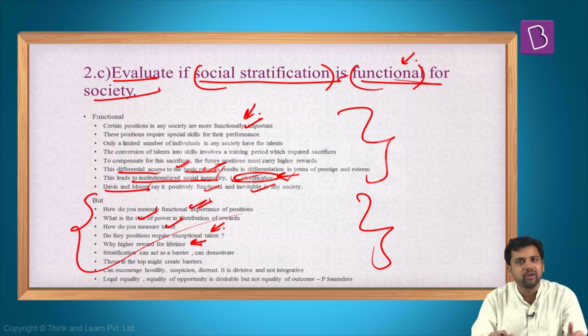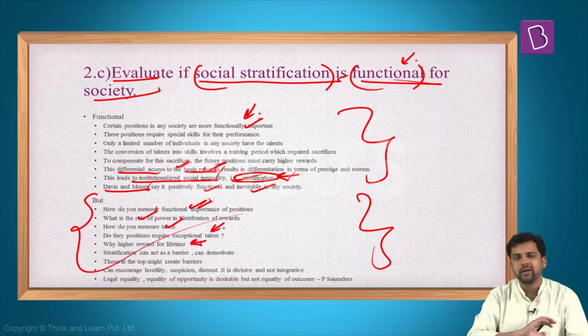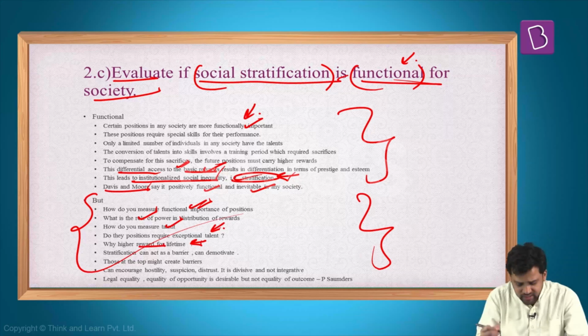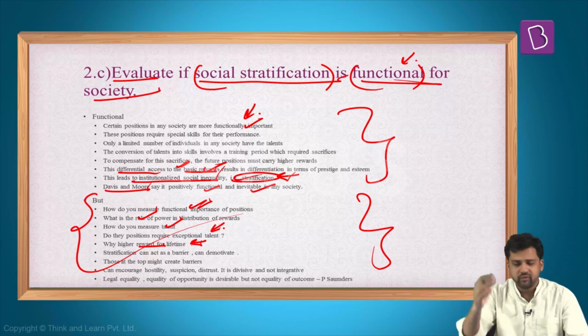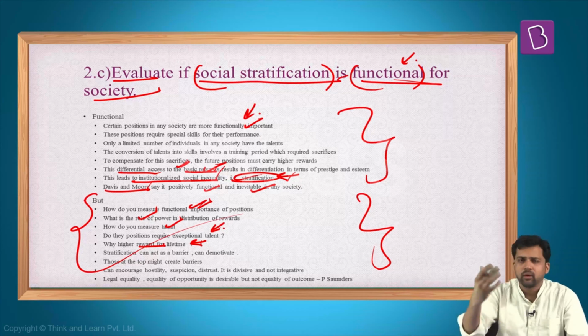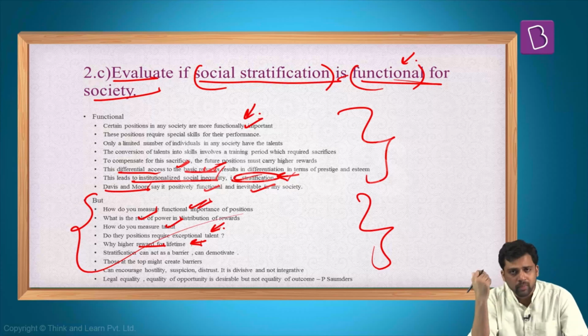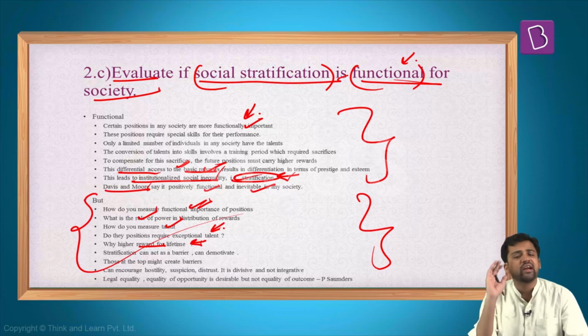Maybe in the initial phase, you might be rewarded more because you have sacrificed. But generally, what we observe, an individual gets rewarded throughout his life. So again, that is another question. Davis and Moore say that because of this stratification, people might get motivated to take up higher skills to perform this functionally important role. But again, there is a criticism that not necessarily that people will get motivated.